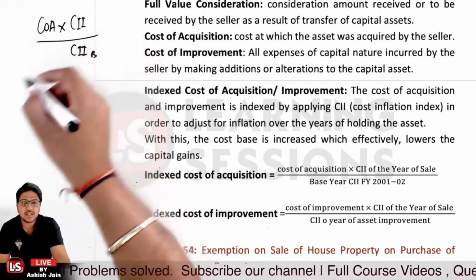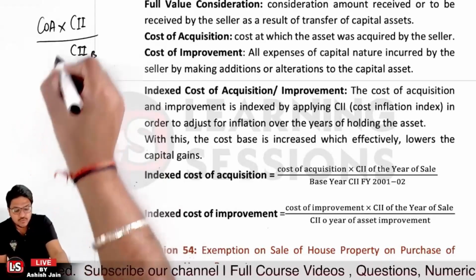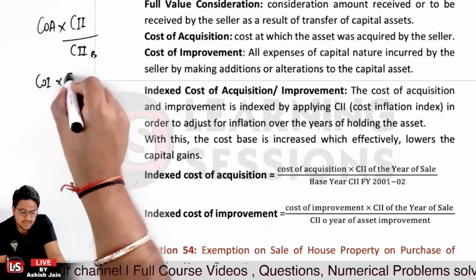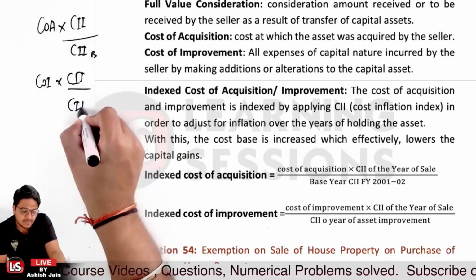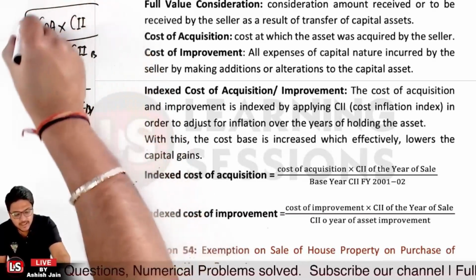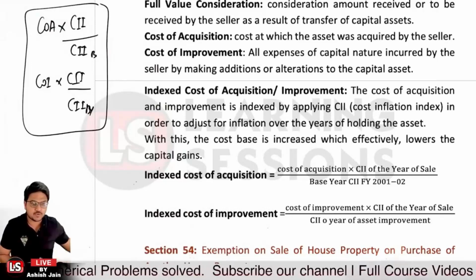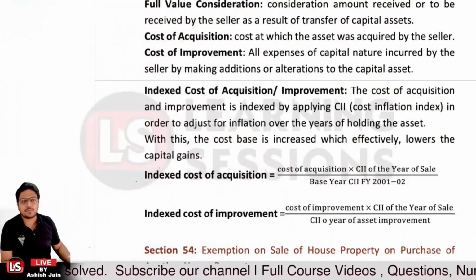So that is to be considered. And in the same way the indexed cost of improvement can be considered. That is the cost of improvement multiplied by the CII in the year of sale, divided by the CII in the base year. So that is to be calculated if we want to calculate the appropriate value, as I told you earlier also, right?